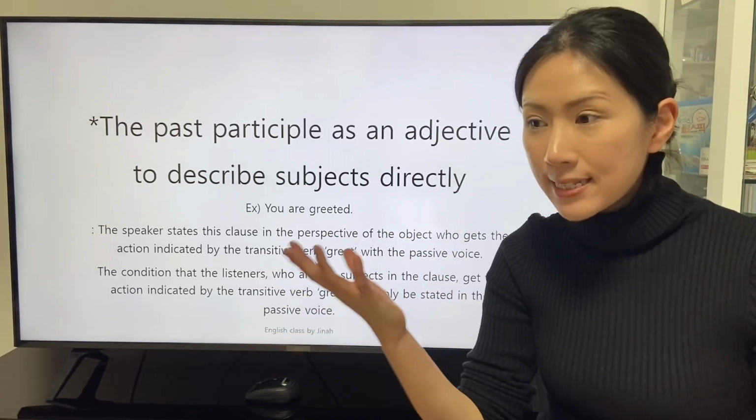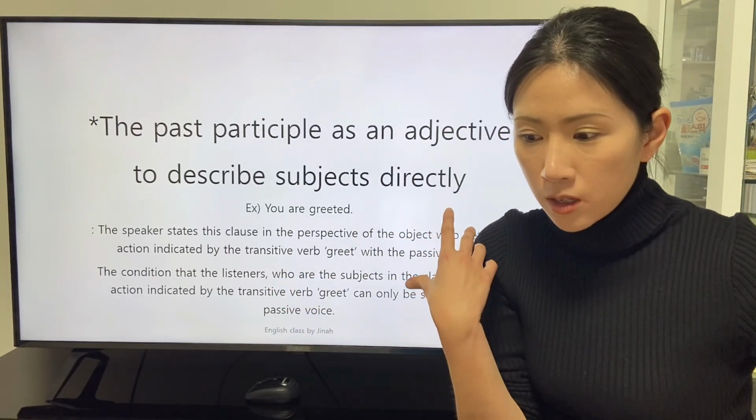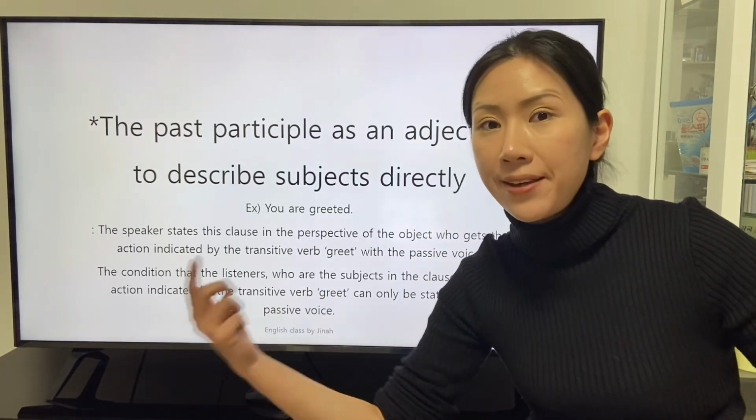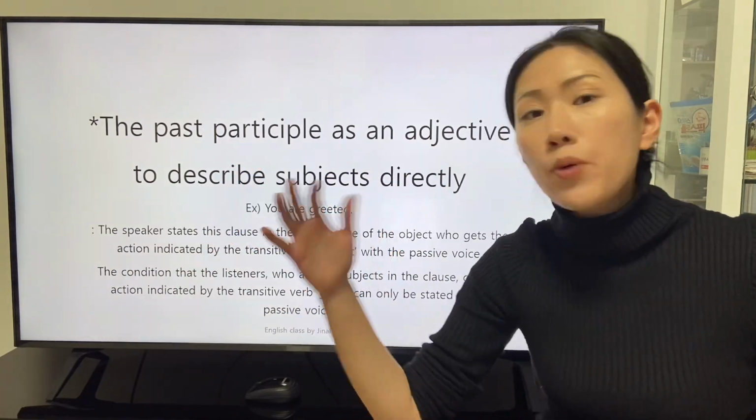The fact that the listeners get the action indicated by the transitive verb greet cannot be stated in the other way.